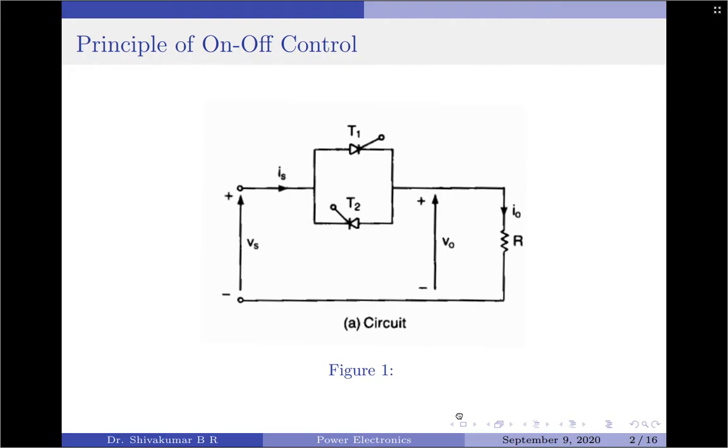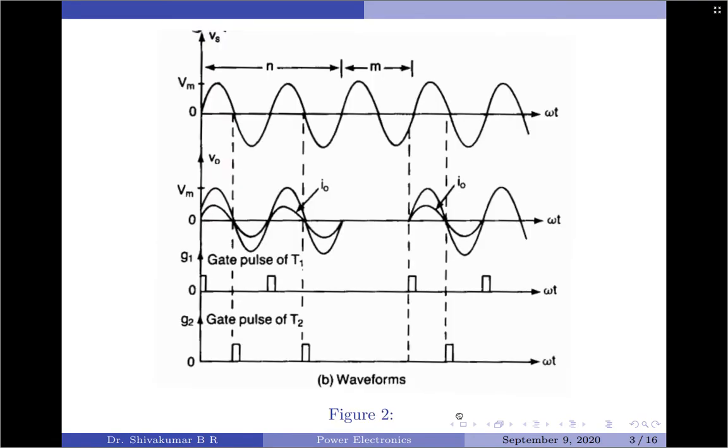The gate pulses for the thyristors T1 and T2 and the waveforms for the input and output voltages are shown in figure 2 here. In the positive half cycle of the input supply, thyristor T1 conducts for the complete half cycle duration as it is triggered at alpha equals 0. Therefore, output follows the input for the complete half cycle.